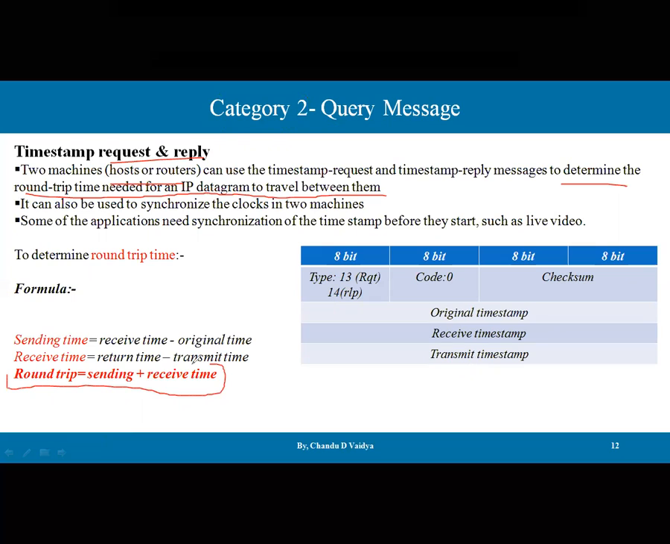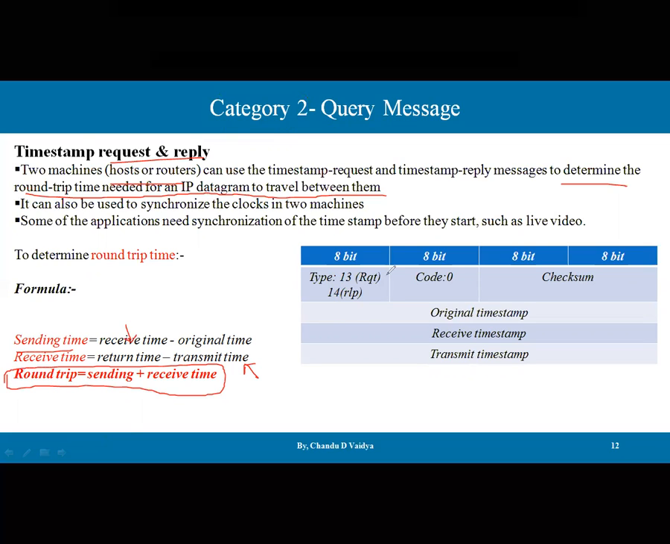Round trip time is equal to sending plus receiving time. Okay, and how is it going to be calculated? So what is sending time? Sending time is the receiving time by the receiver minus the original time of the one who sent that message. Then what is receiving time? Receiving time is equal to return time minus transit time, the time required to transit that particular message.